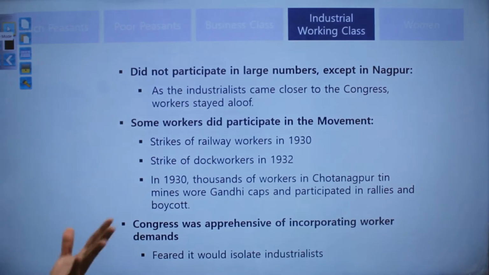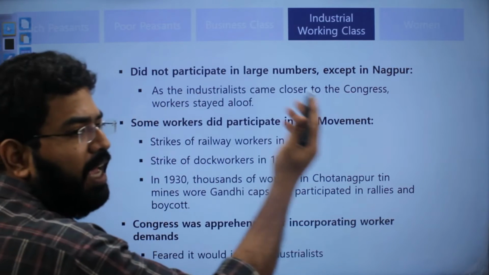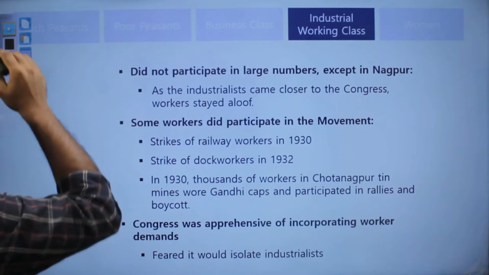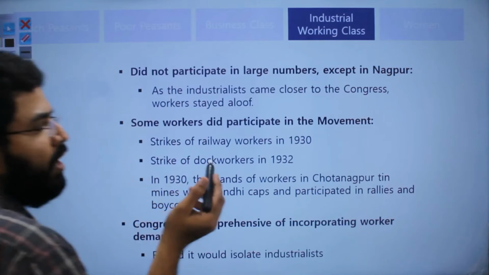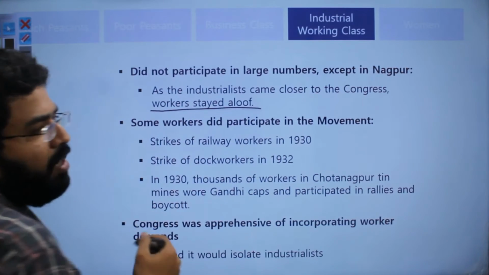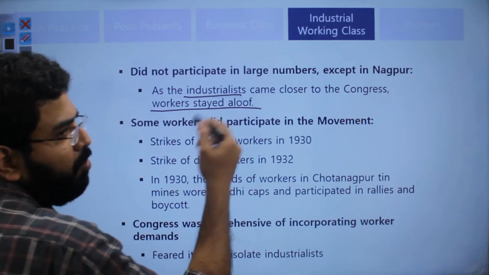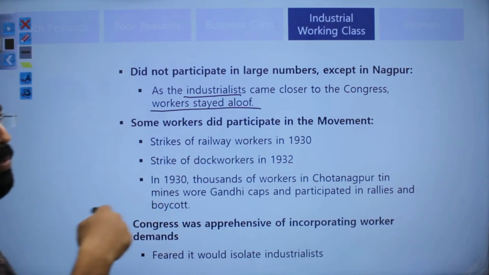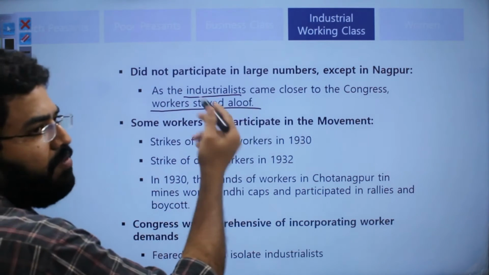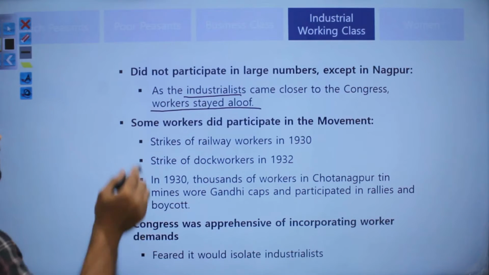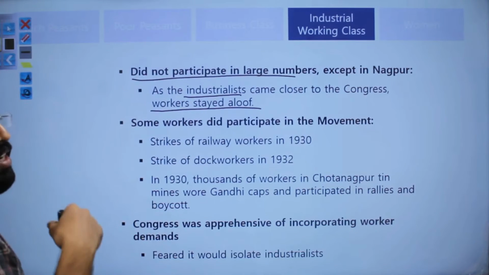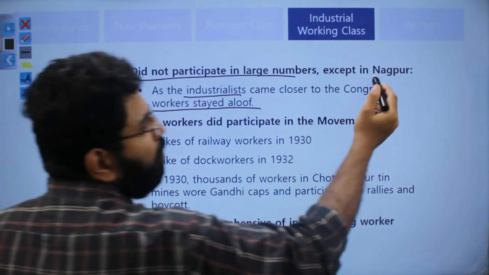So this was the case of business class. Then after business class comes the industrial workers who were working for this business class. Now, since the business class had joined, the workers stayed aloof. Since the industrialists came closer to the Congress, the workers stayed aloof, because they were of the opinion that the industrialists were closer to Congress. So not a large number participated in the civil disobedience movement, except in Nagpur of course,